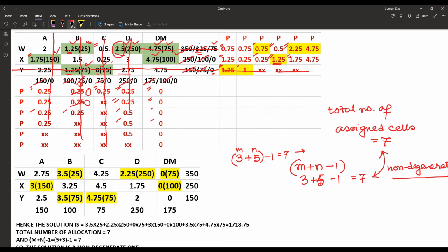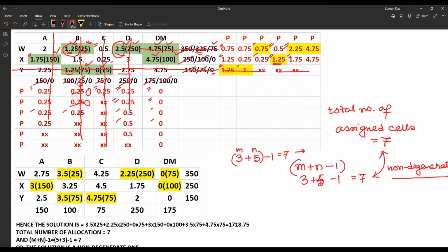Now what is the initial basic feasible solution here? Look at the table once again. That is not according to the minimization table. The initial basic feasible solution has been obtained using the original table for the problem. Here we have allocated 25, but that is based on the 1.25 that was found from the minimization table.